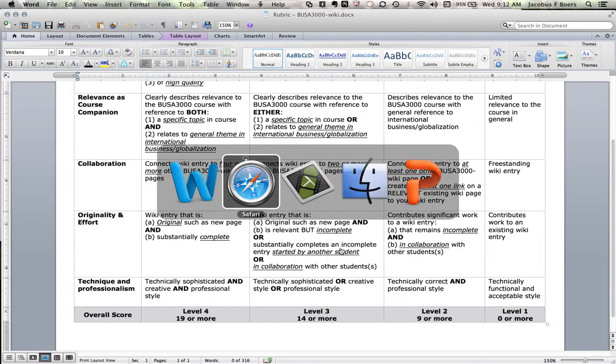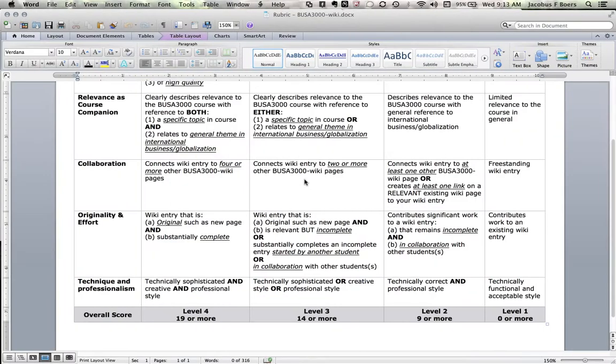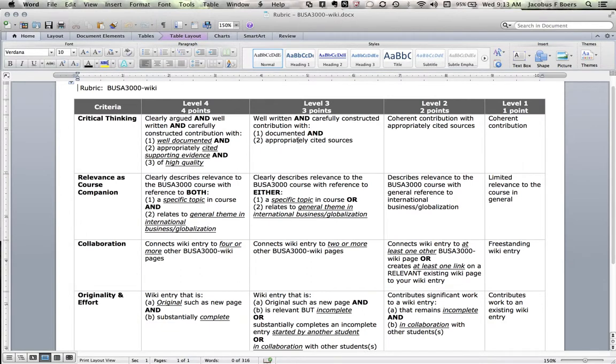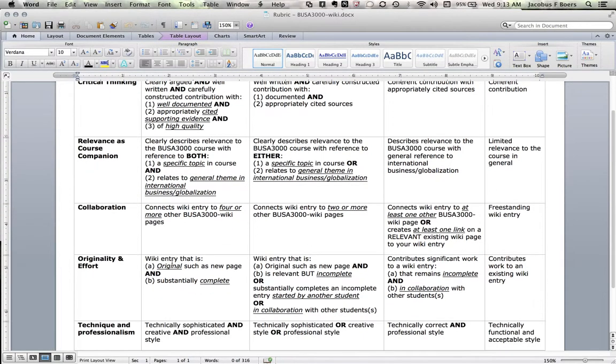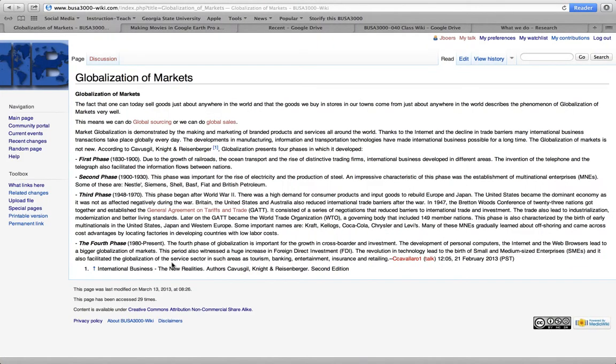So just quickly on this, I would say here, critical thinking: the argument is structured well, though the argument is very much one that we find in the course already. So I would like to see maybe a little more in terms of critical thinking going on here. In terms of relevance as a course companion, I think this is very good. It relates specifically to what's going on in the course.